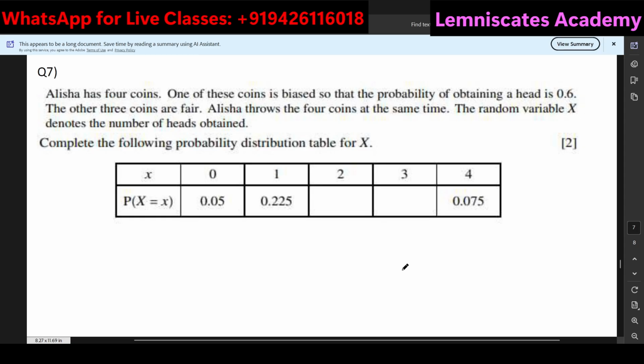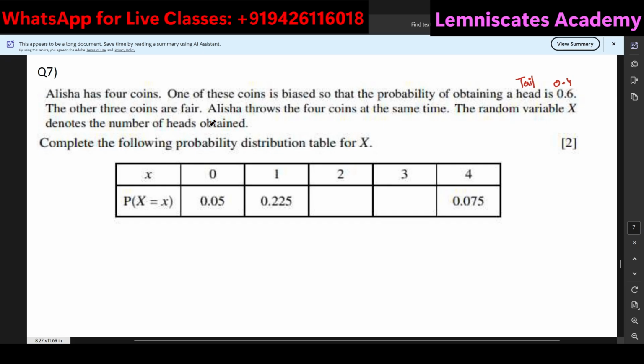Moving on to question 7. Here we are given that Alicia has 4 coins. One of these coins is biased so that the probability of obtaining a head is 0.6, and the remaining 3 coins are fair. So Alicia has 4 coins, and from the 4 coins, 1 coin is biased such that the probability of head is 0.6. So of course, the biased tail will be 0.4. And for the other 3 coins, because they are fair, the probability of the head and tail both is equal to 0.5. Now, Alicia is going to throw 4 coins at the same time.